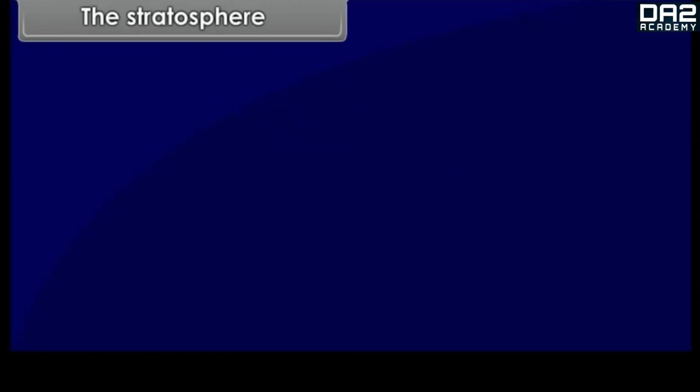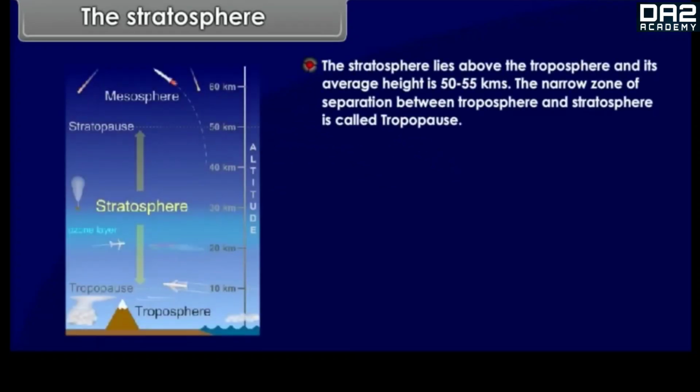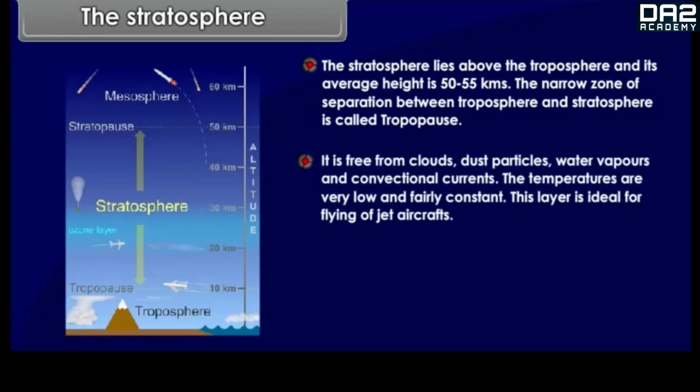The stratosphere. The stratosphere lies above the troposphere and its average height is 50 to 55 kilometers. The narrow zone of separation between the troposphere and stratosphere is called the tropopause. It is free from clouds, dust particles, water vapors, and convectional currents. The temperatures are very low and fairly constant. This layer is ideal for flying of jet aircraft.